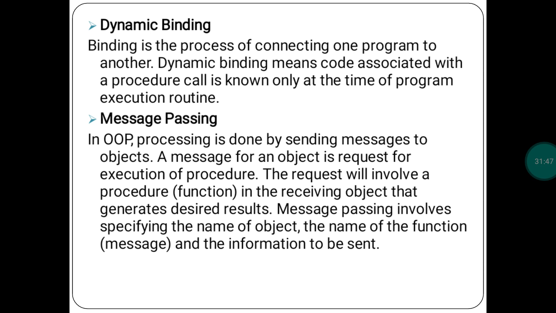Okay, today we discussed classes, objects, polymorphism, inheritance, dynamic binding, overloading, message passing. These are some different characteristics of OOP concept. So these questions may be asked for 5 marks: what are the characteristics of OOP concept, or what are the features of OOP concept? So today we have completed 2 concepts. One is the difference between OOP and procedural programming, and the second is the characteristics of object-oriented programming language. In this, only 3 points remain: advantages, disadvantages, and applications.